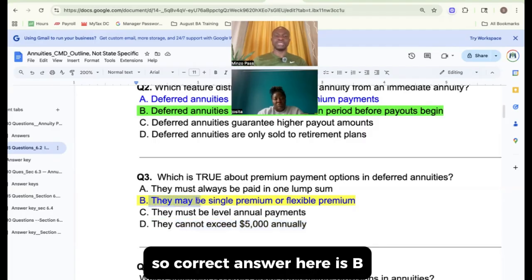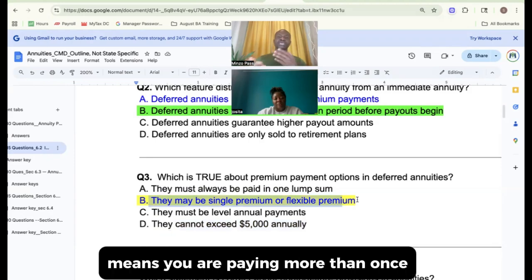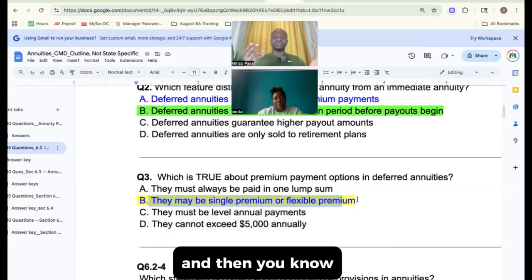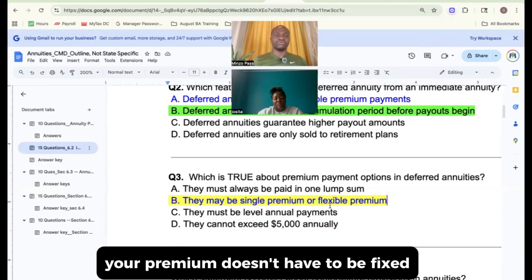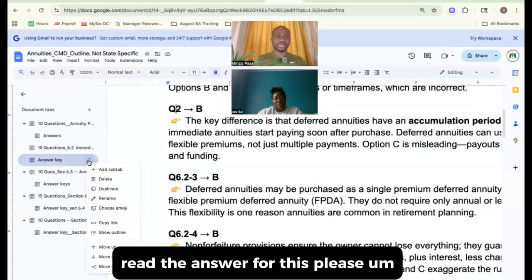So the correct answer is B. They may be single premium or flexible premium. Again, flexible premium means you're paying more than once, and then your premium doesn't have to be fixed. All right, so let's come here, read the answer for this, please.